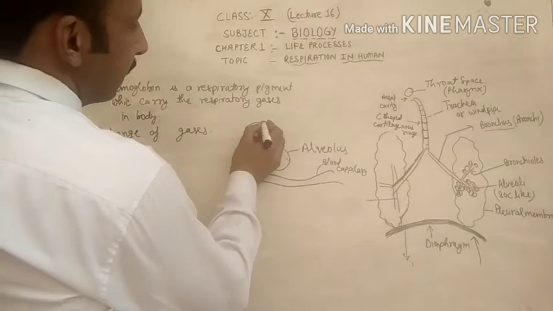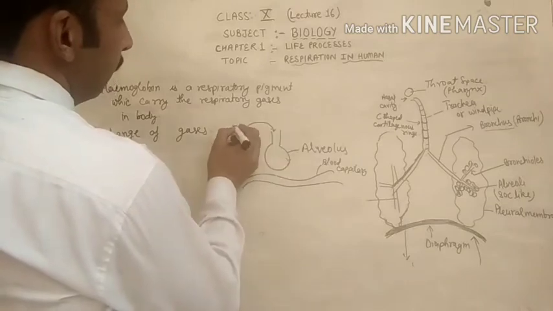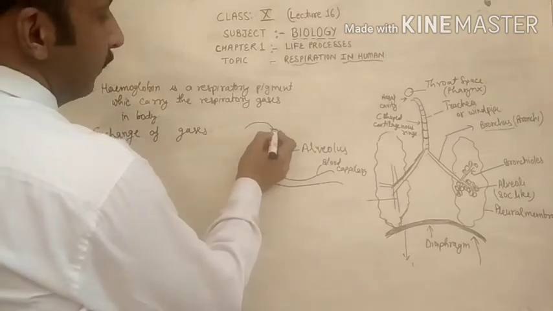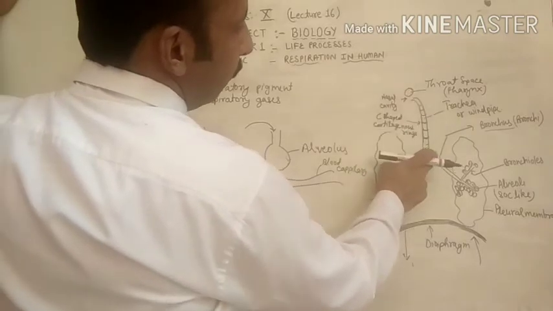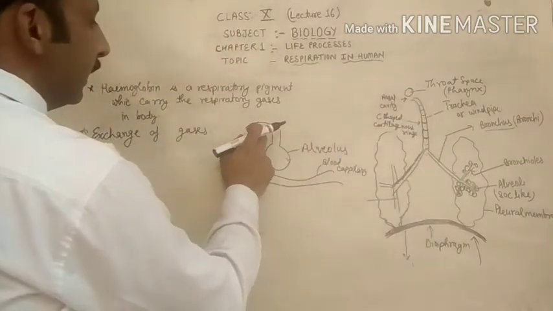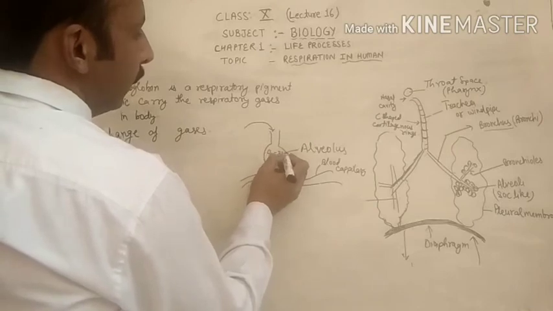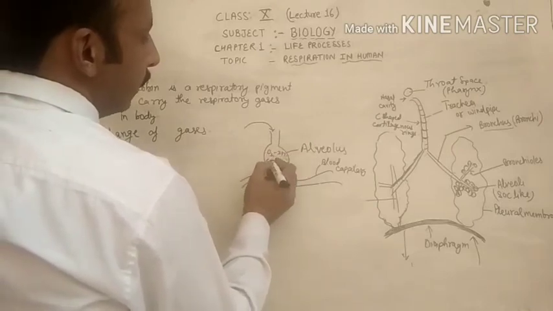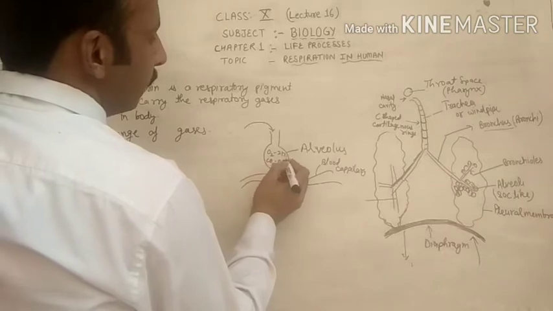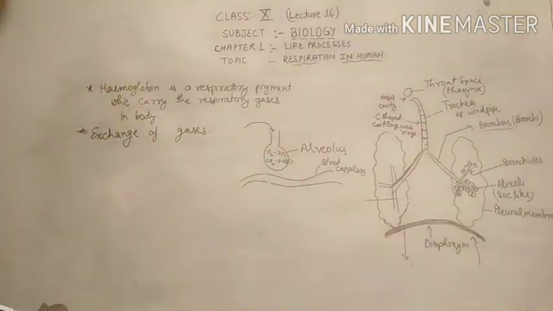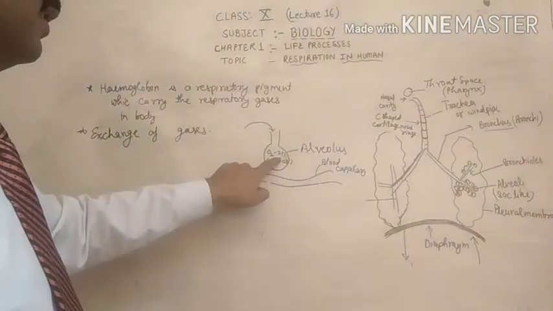So when the gases enter from the trachea, bronchus, bronchiole, then in the alveoli, oxygen will be 21% and CO2 will be 0.03%. It means you can see here the oxygen amount is greater.